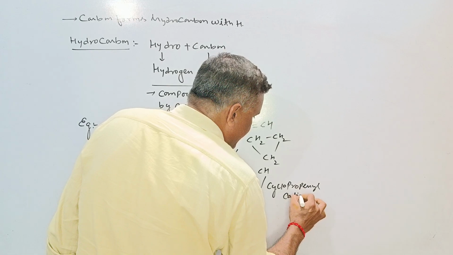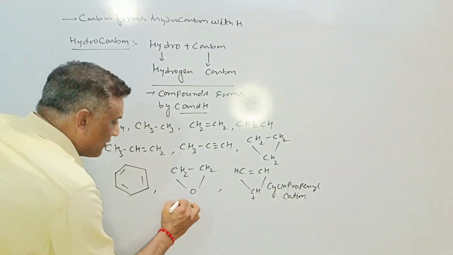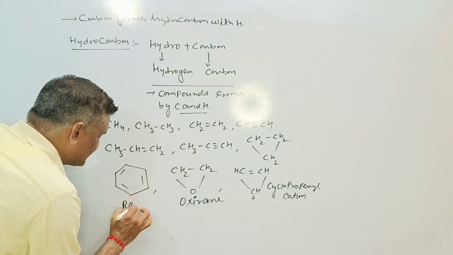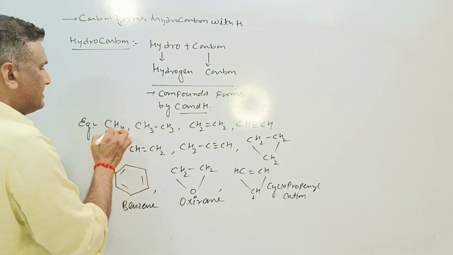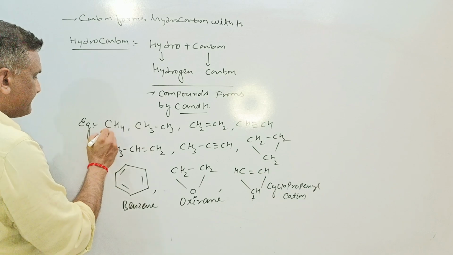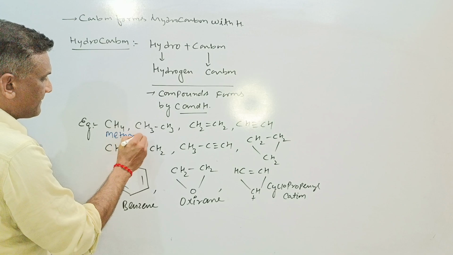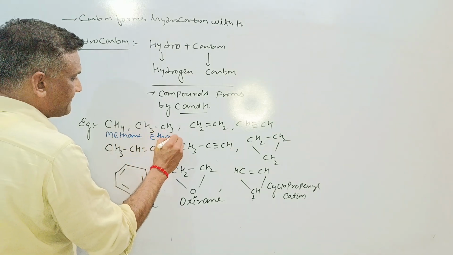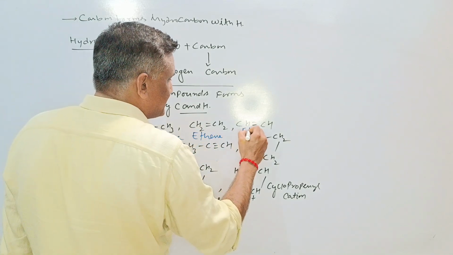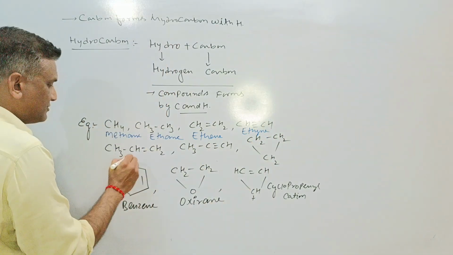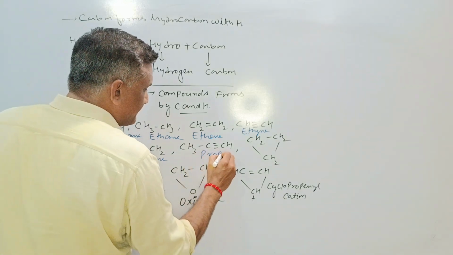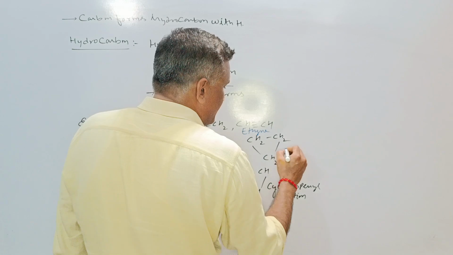Cyclopropenyl cation. It is known as oxirane or ethylene oxide. It is known as benzene. It is known as methane. It is known as ethane. It is known as ethene. It is known as ethyne. It is known as propene. This is known as propyne, and this is known as cyclopropane.